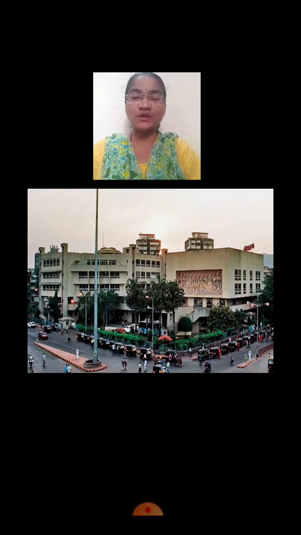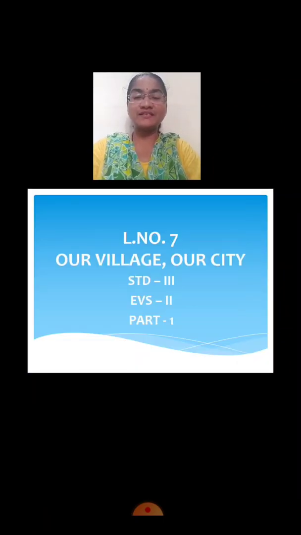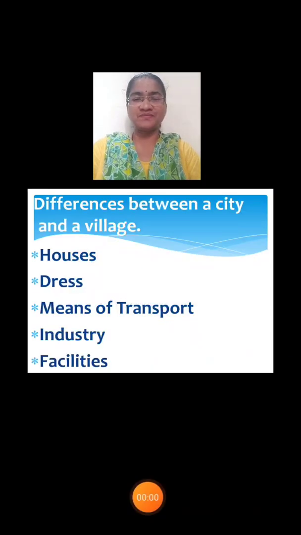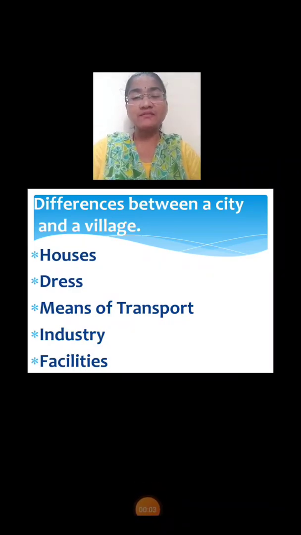Especially in this we are going to discuss a few differences in a city and a village. Okay, children? So see, today's lesson is lesson number 7, our village, our city. Okay, part 1. So now we are going to see the differences between a city and a village.